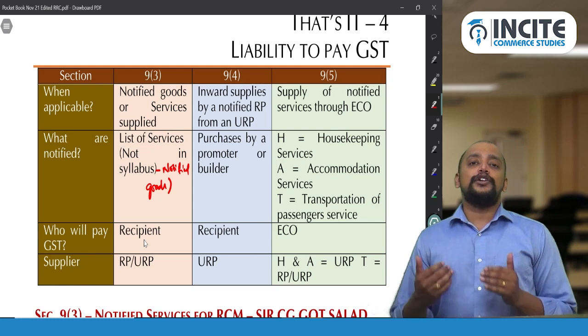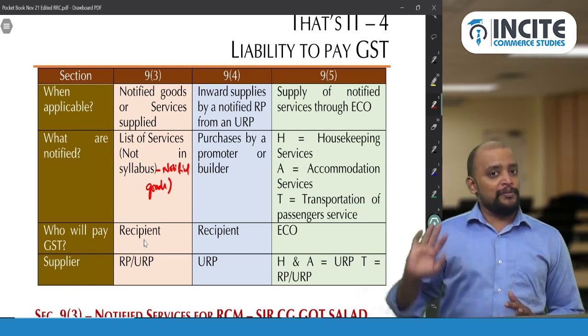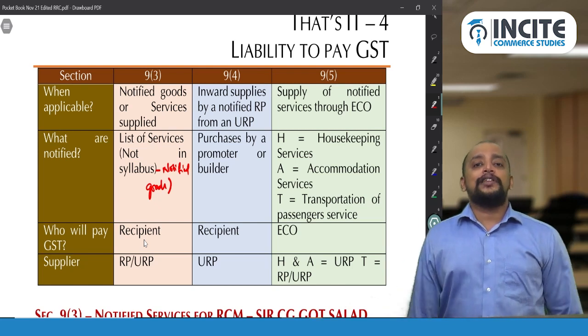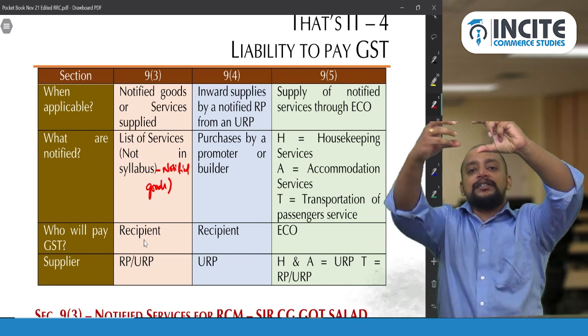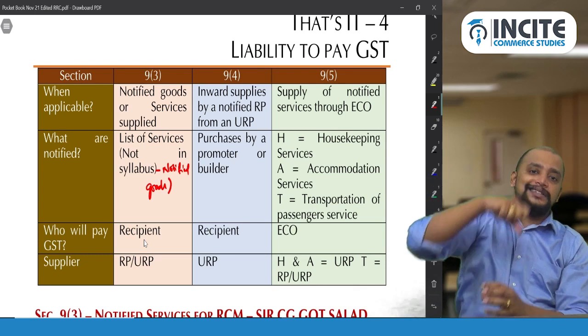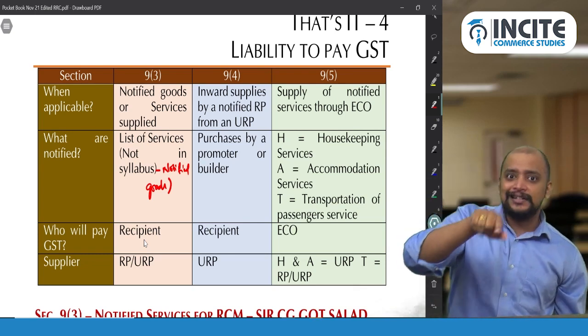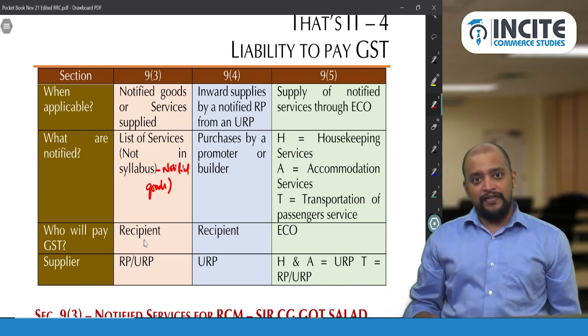And it is important to note that. So HAT you remember: housekeeping service, accommodation service, transportation service. It is important to note that in case of housekeeping services, the supplier should be unregistered. Then only it is notified under 9(5). What if the supplier is registered? It is not notified under 9(5).